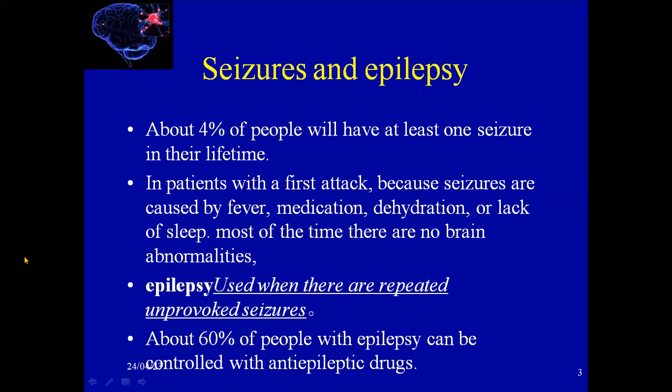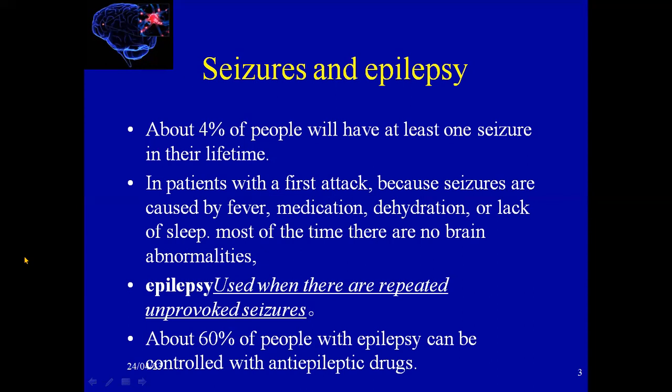4% of people will have at least one seizure in their lifetime. A patient with a first seizure may have it caused by reasons like fever, medication, dehydration, or lack of sleep.